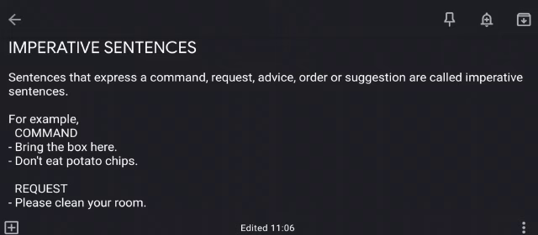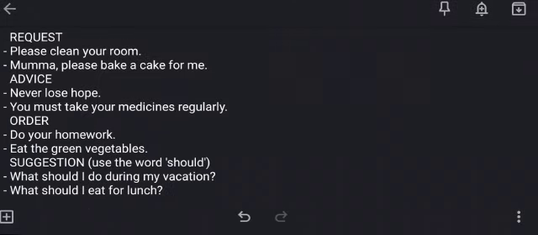Next one is request. Please clean your room. Next example, Mama, please bake a cake for me. So, how do you know a sentence is a request? When there is please in it. Because when you're requesting somebody, you say please. Next one is advice. Never lose hope. You must take your medicines regularly. So when you're asking somebody to do something which is for their benefit, it is for their own advantage, we call it an advice.